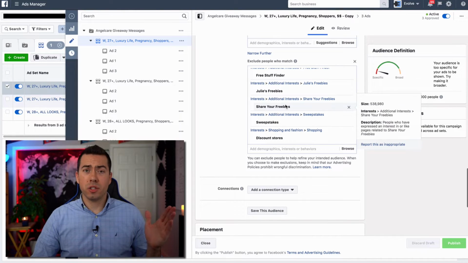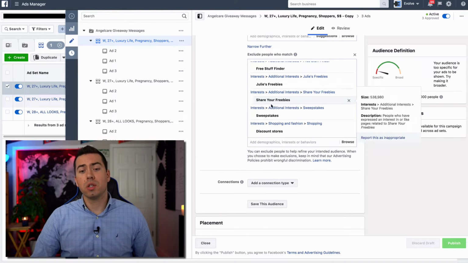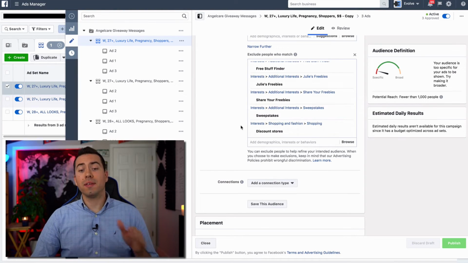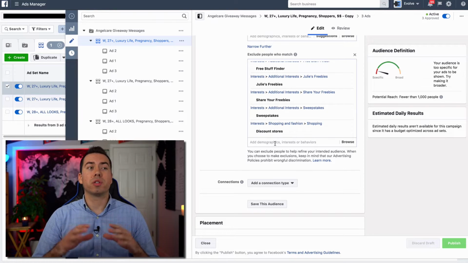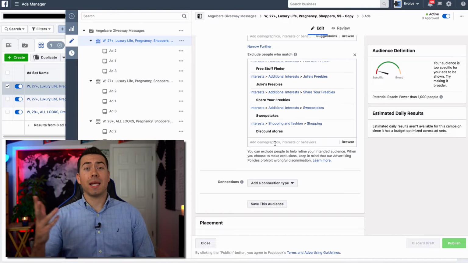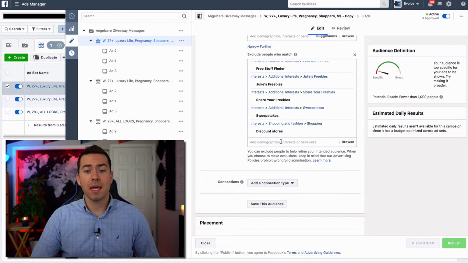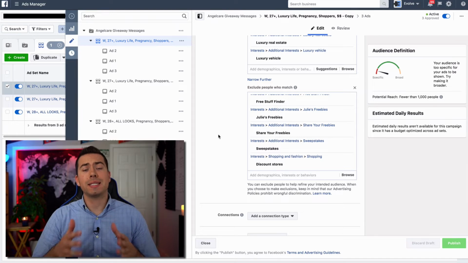So just know that that's what you're up against, right? So discount stores, sweepstakes, Julie's freebies. Now, I could definitely take this further and exclude Wix, or exclude anything that I can think of, Social Security income. So, things like Medicare, Medicaid, I can search that in to see if that's going to get my audiences even smaller. But unfortunately, at this step, you kind of just have to plug it in and see if Facebook actually has this audience even available.